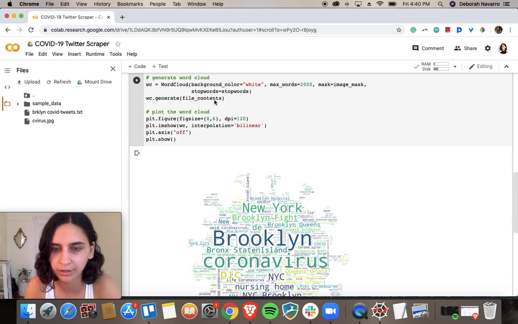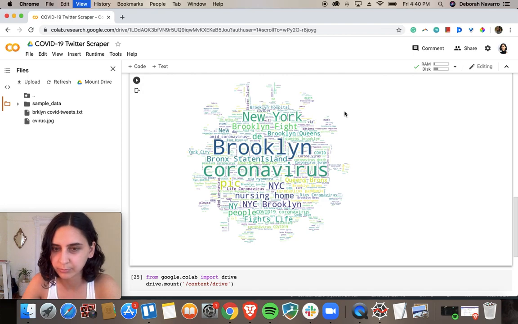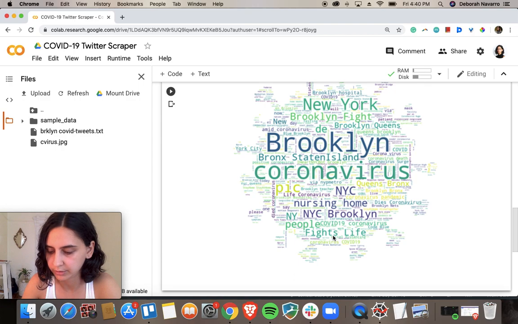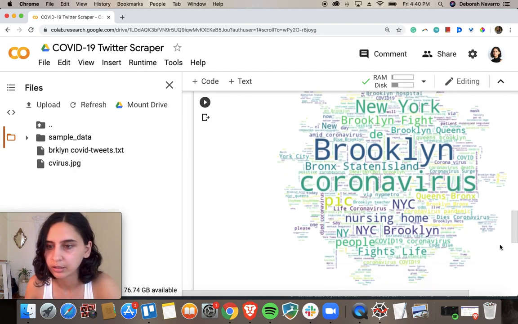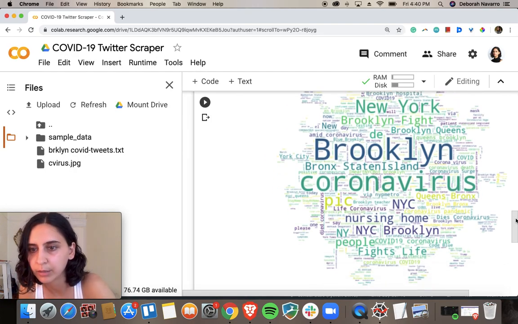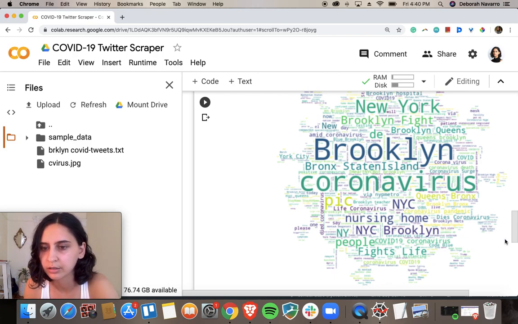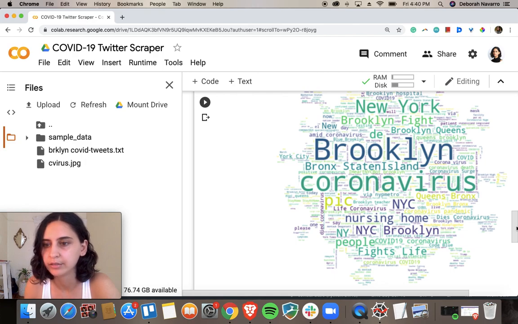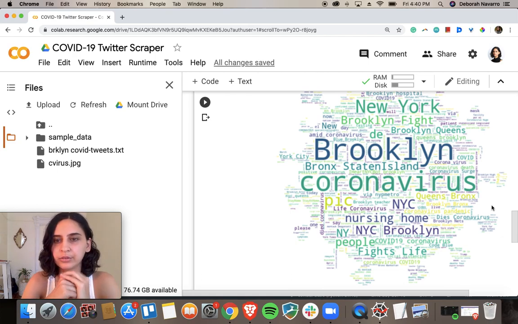Ooh, awesome. Not surprising, I see some of the boroughs that have been most hit populating, along with a lot of keywords based on the hospital system, different hardships people are facing, and yeah, there's tons of interesting data points in here, and there's so much more that I could also do with this data that I'm excited about.